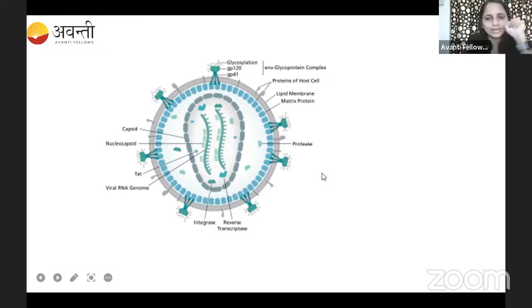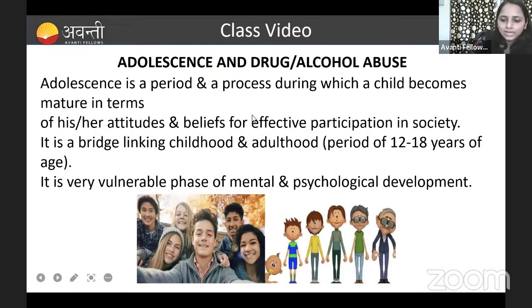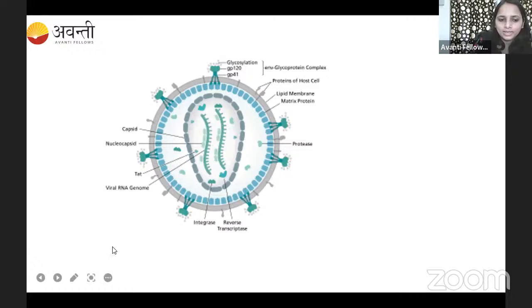Then coming to the inside, guys. What is the genome? Do we have DNA? Yes, the HIV virus we call a retrovirus. It has a genome of RNA, right? It is having the genome RNA. So that is single-stranded RNA. What is that RNA? We will call it single-stranded RNA.